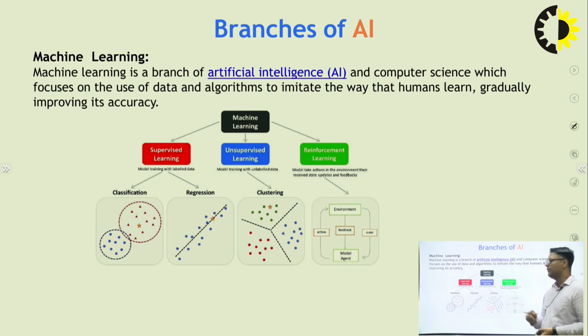And reinforcement learning is a major part of machine learning. In reinforcement learning, a model agent takes some action through an environment. That means the agent performs an action. For example, you show some pictures related to fruits and birds, but it answers that this is not a fruit. At that time, a human gives some feedback that this is not right, and reinforcement learning stores that information in its own memory and next time gives the exact answer.